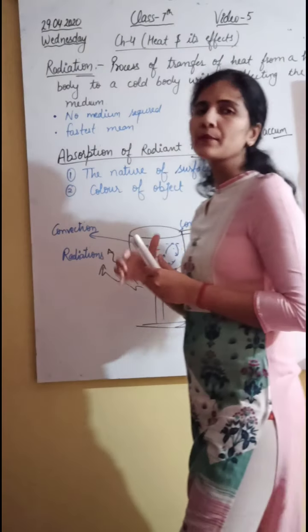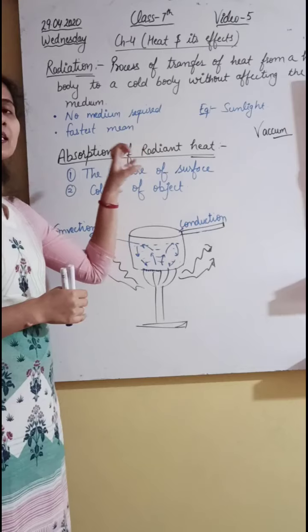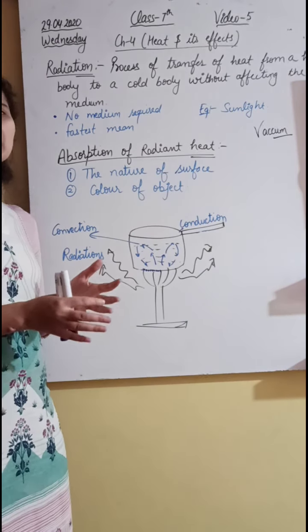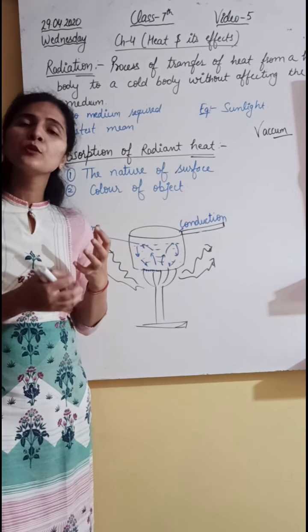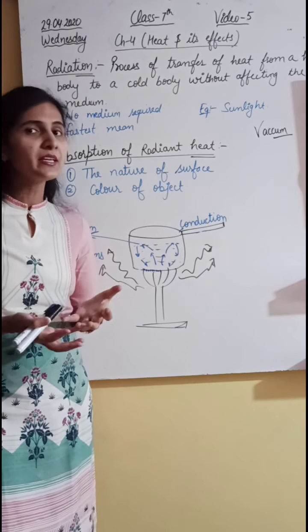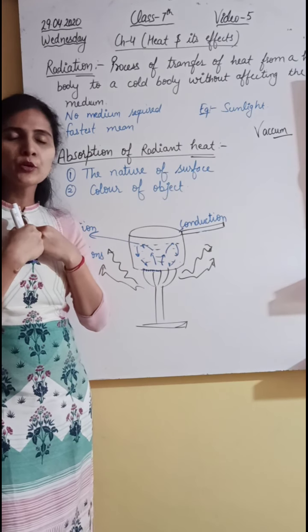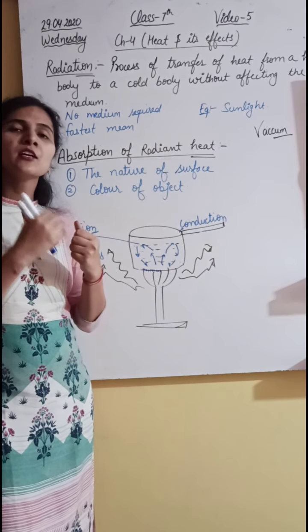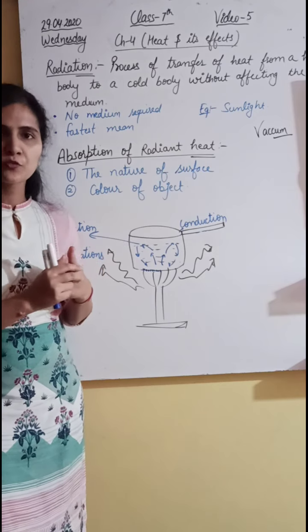Now we have absorption of radiant heat. Actually, radiant heat, radiation heat, can be absorbed by any particle. We human beings, any other thing, all are doing the process of radiation every time in nature. As we take in sunlight, our body will absorb some of the sunlight inside us and reflect back the rest of the sunlight to the nature, to the atmosphere.